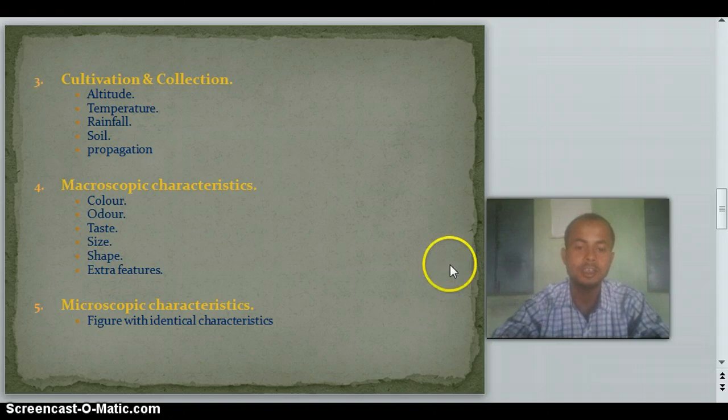So here you have to go for some special characteristics. For example, xylem and phloem are general components which are present in most crude drugs, but you have to go for the special components of the crude drug. Sometimes a crude drug contains stomata, and you have to mention which type of stomata it contains. If trichome is present, which type of trichome is present. If pith is present, you have to mention those special characteristics which vary from other crude drugs. So in this way you have to study the microscopy of a crude drug.